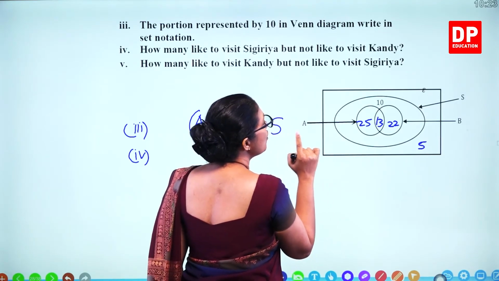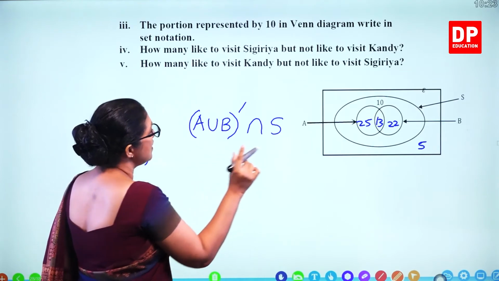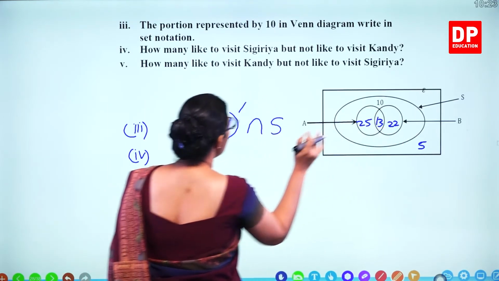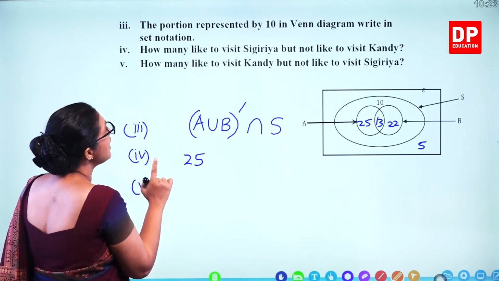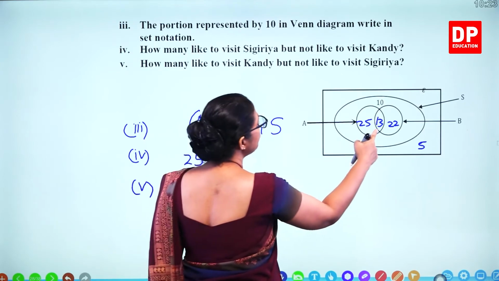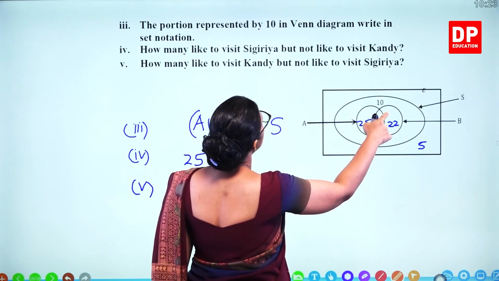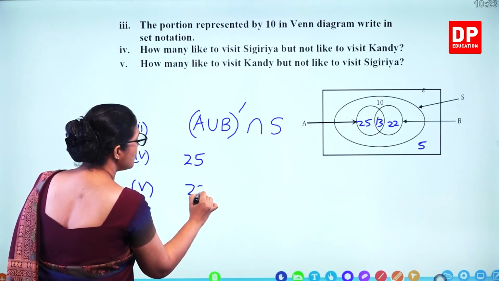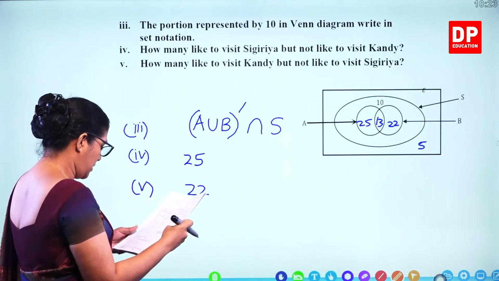Those are the values we got. Sigiriya but not Kandy means 25. Then how many like to visit Kandy but not like to visit Sigiriya? The other part is 22. So those are the answers.